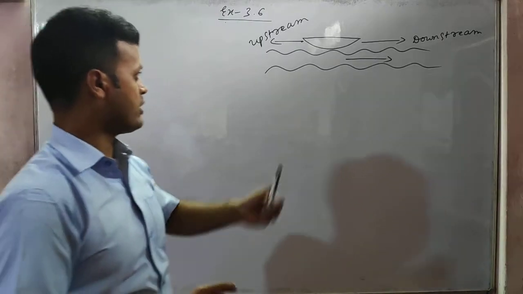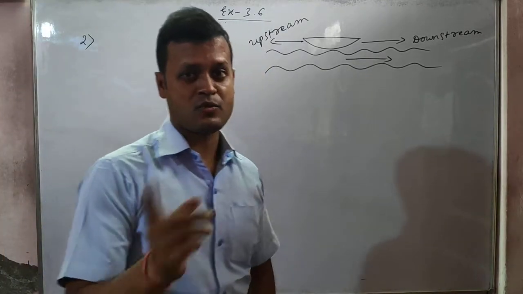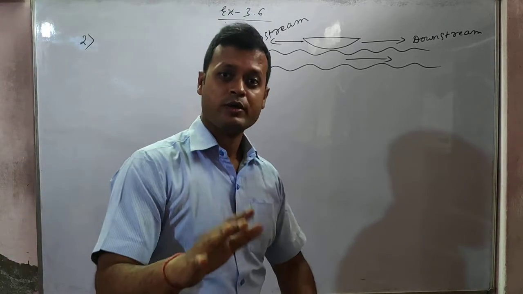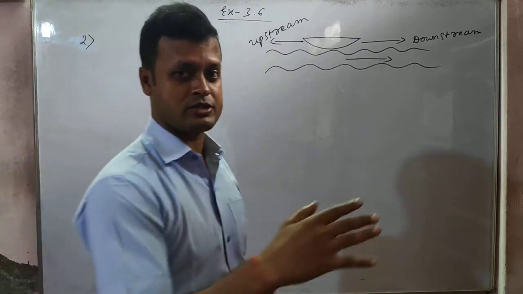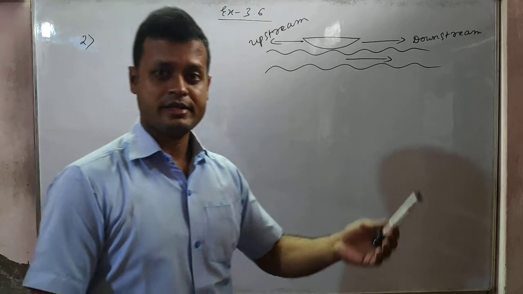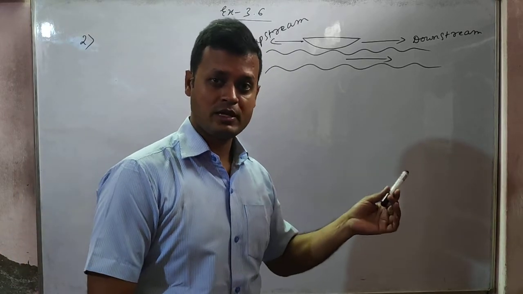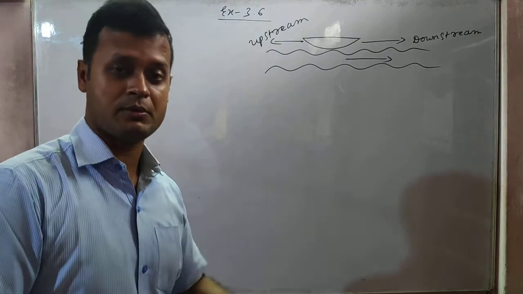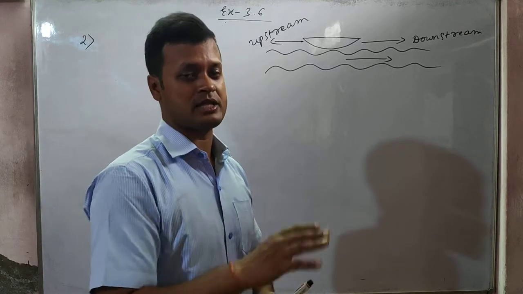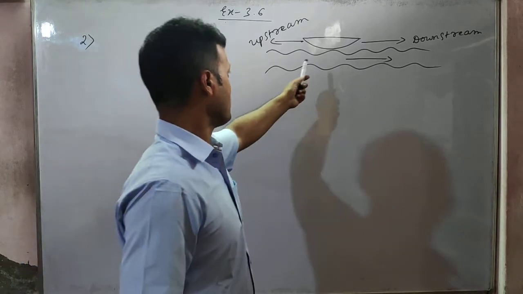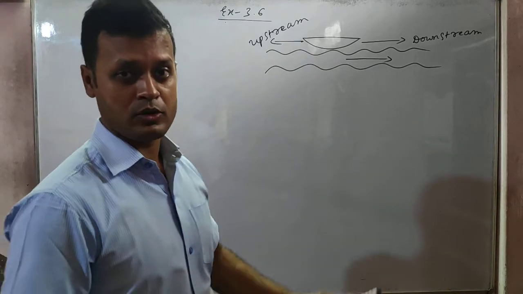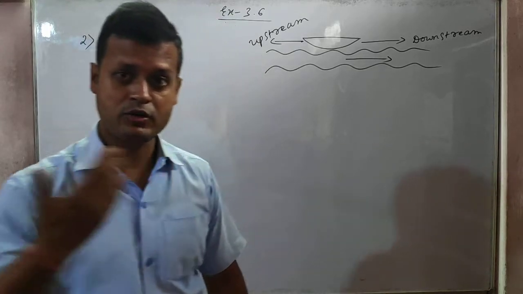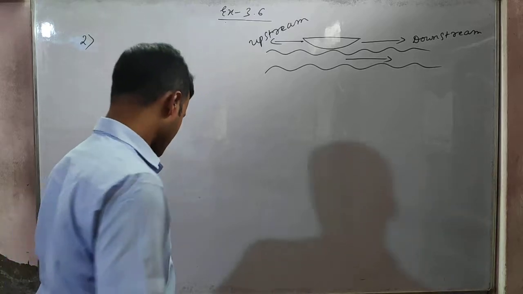Okay. When the boat is flowing downstream, that is, if the boat is flowing along with the speed of the river, then the actual speed of the boat and the speed of the river are added, and that becomes the speed of the boat. But when the boat is flowing upstream, then the speed of the river is subtracted from the speed of the boat. That means why? Because the boat is trying to come against the river, isn't it? So